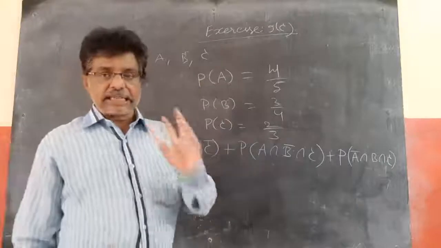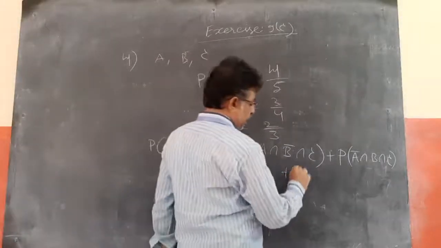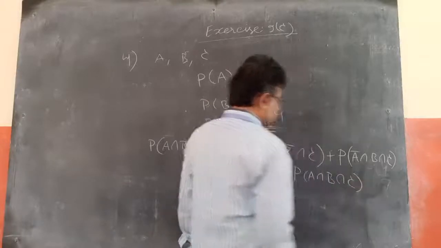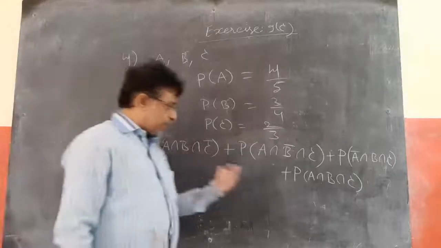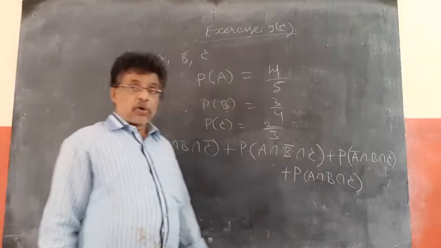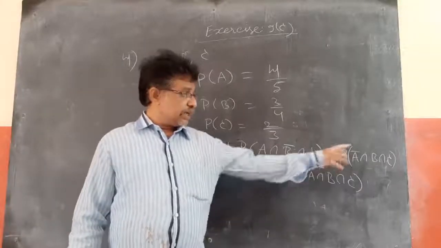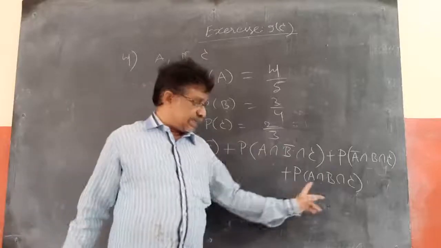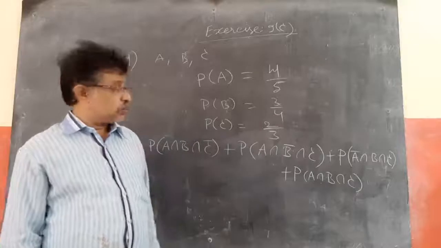At least two is asked, which means all three also can hit. So P of A intersection B intersection C is also needed. At least two means either two will hit or three will hit. Two will hit means A and B hitting, C not hitting; A and C hitting, B not hitting; A not hitting, B and C hitting. Or all three can hit, that is A intersection B intersection C. This gives at least two of them will hit the balloon.